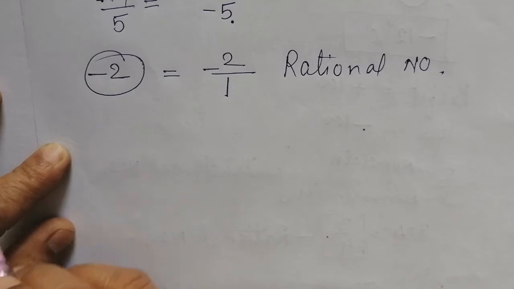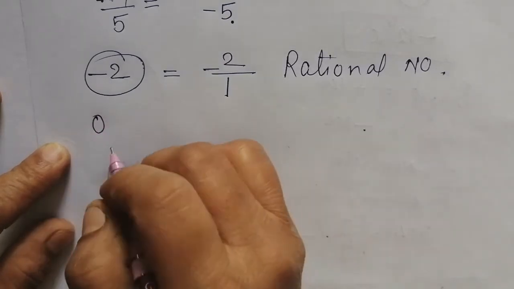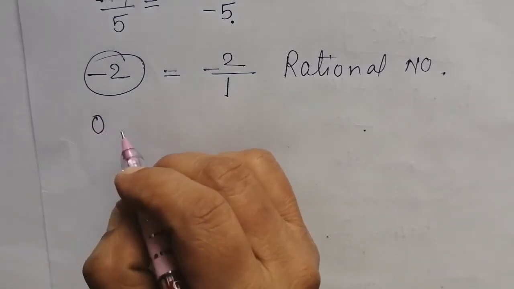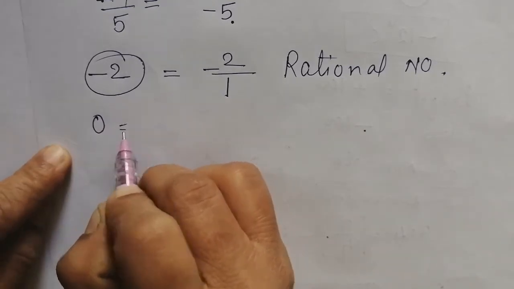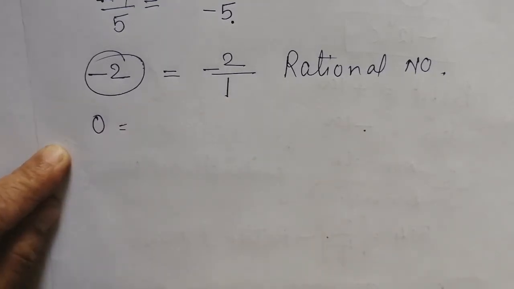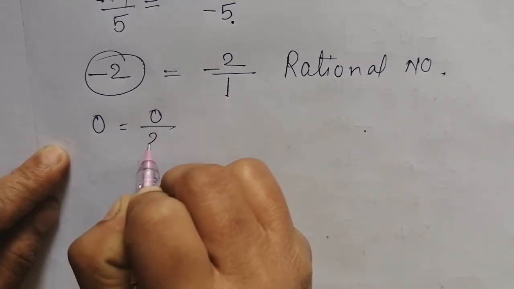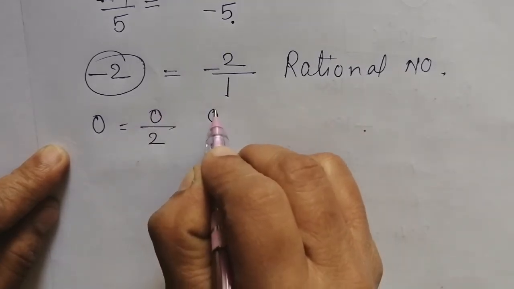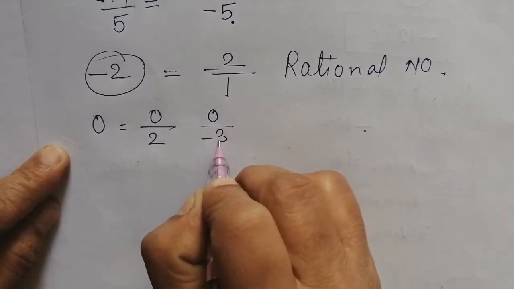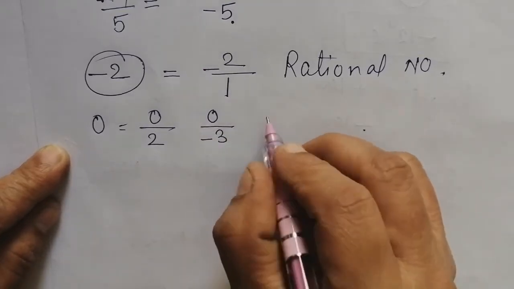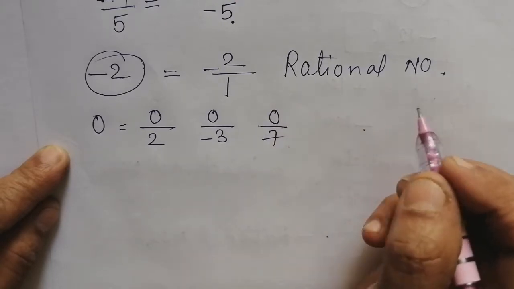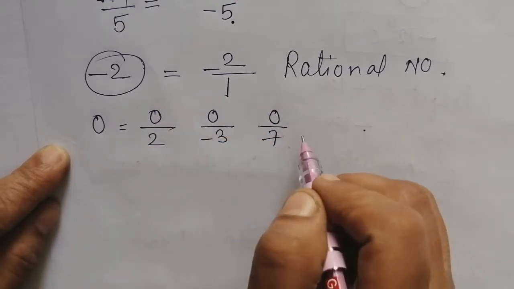Suppose 0 is given to you, 0 as an integer. 0 is also said to be a rational number, because you can write 0 as 0/2, or 0 by minus 3, or 0/7, any number, because ultimately the answer is 0 only.